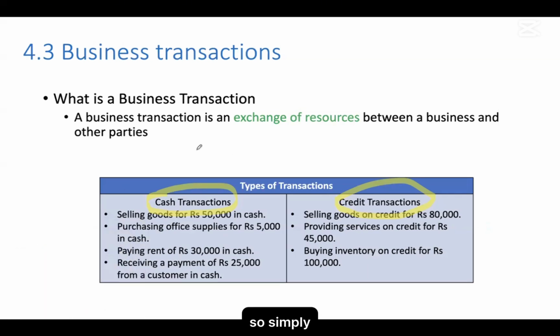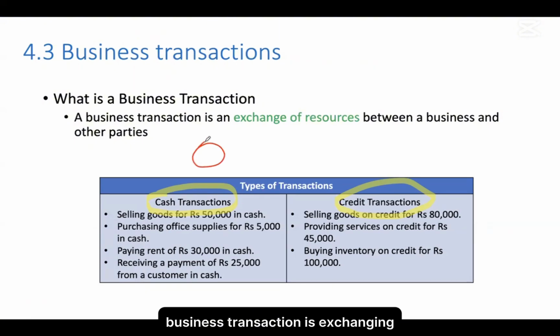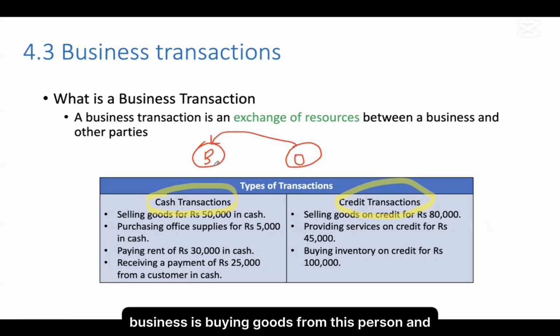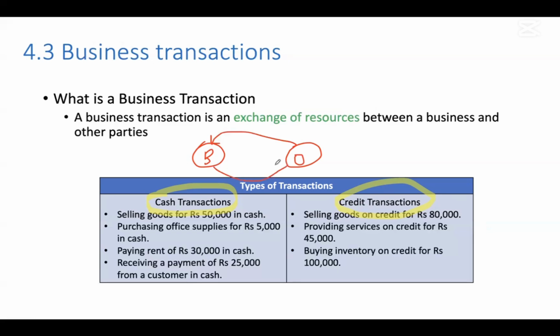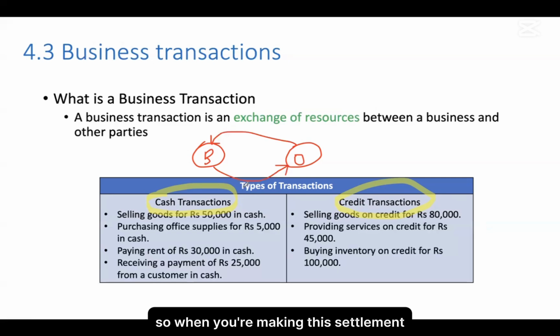So simply, a business transaction is exchanging resources between two parties, that is the business and the other party. Maybe the business is buying goods from this person and making the settlement. When you are making this settlement, you have cash or credit. This entire transaction could be cash or credit.